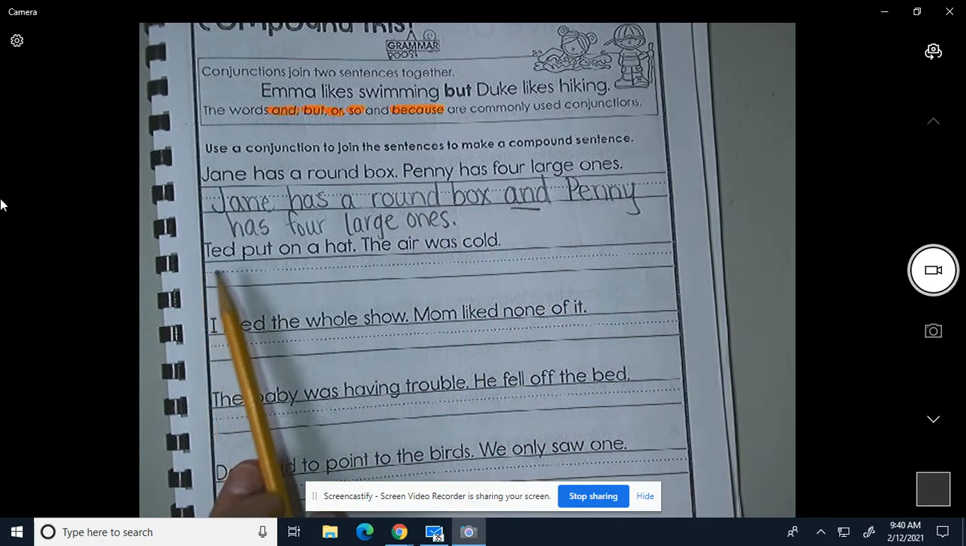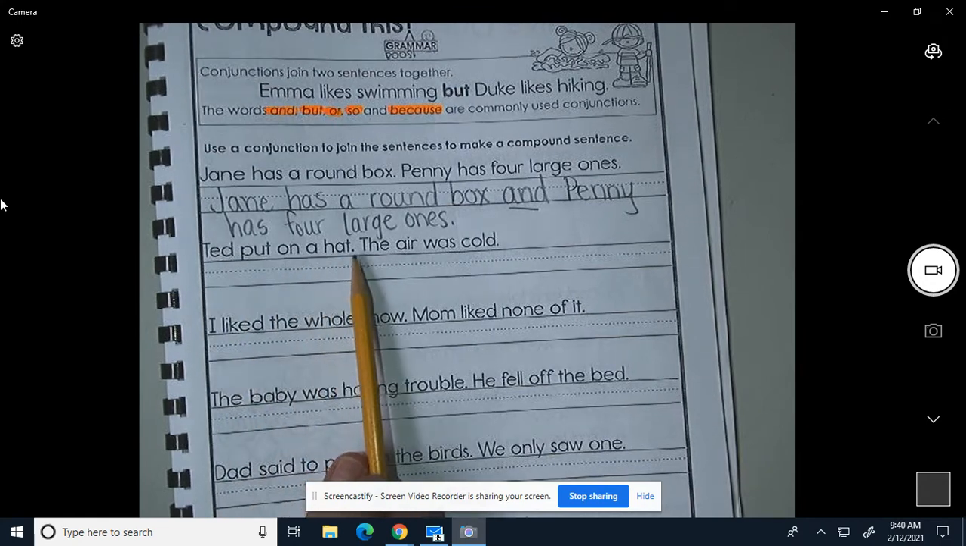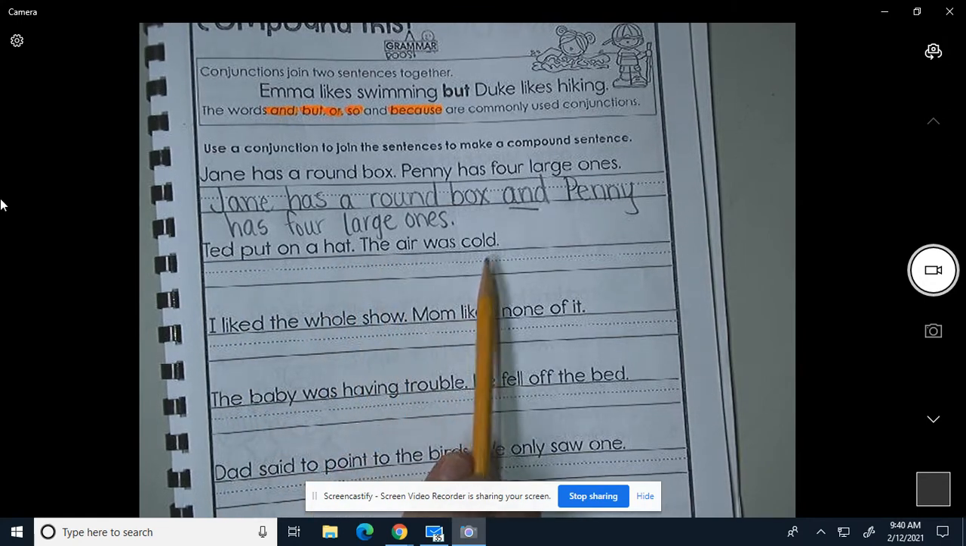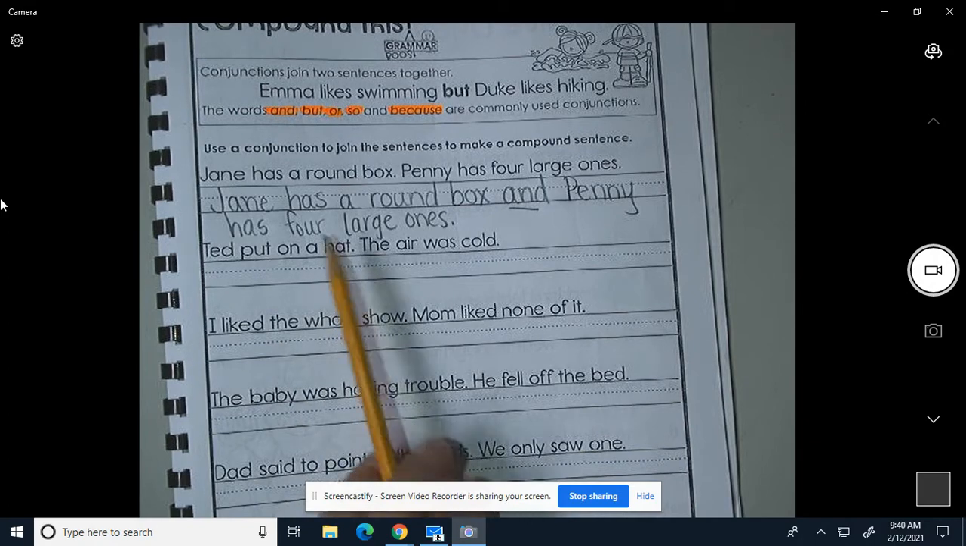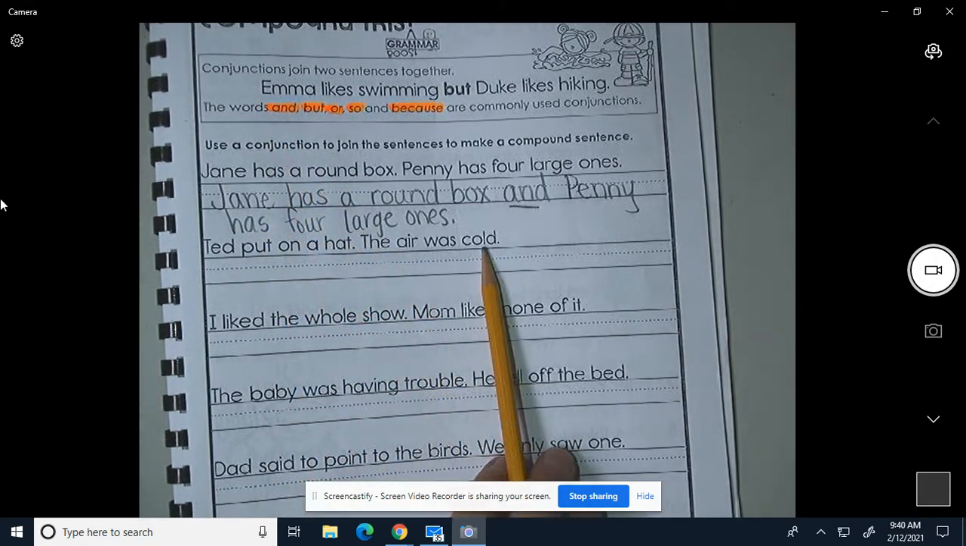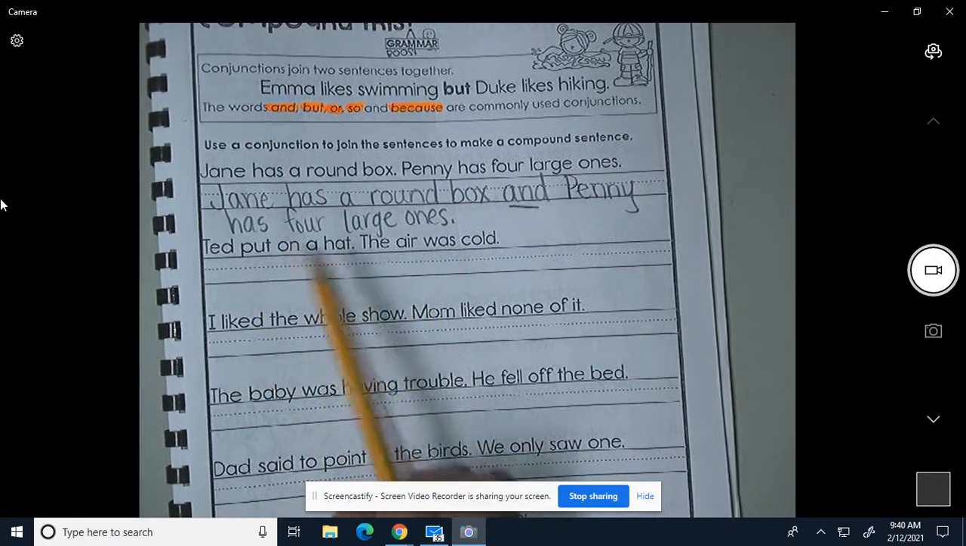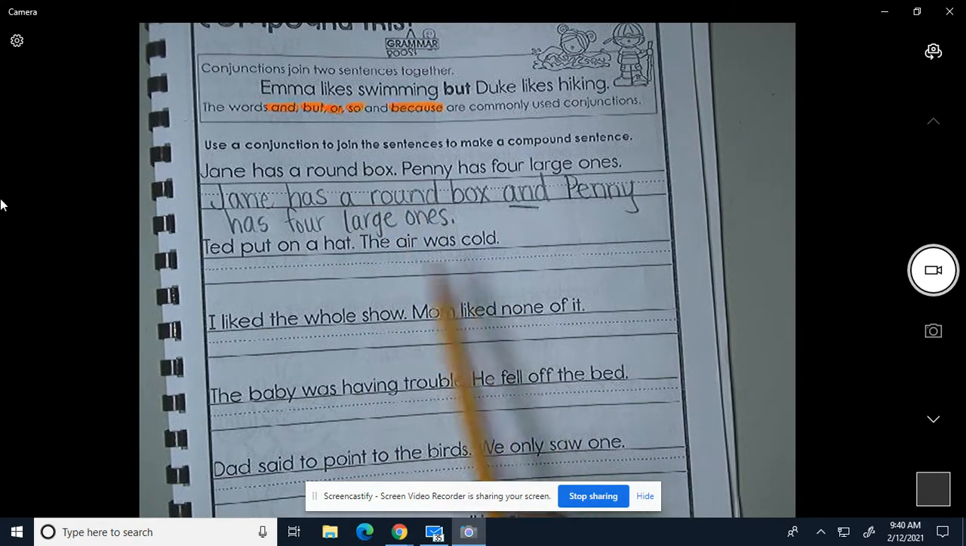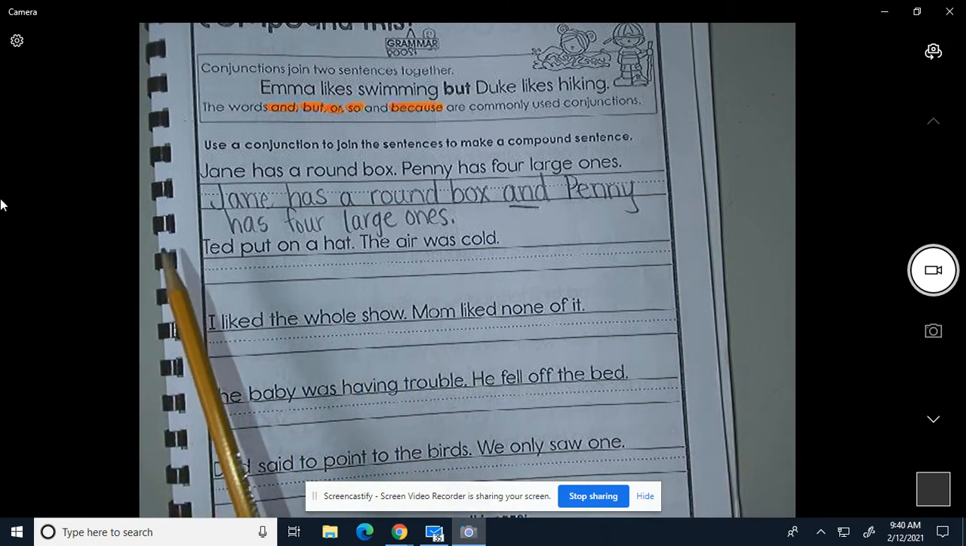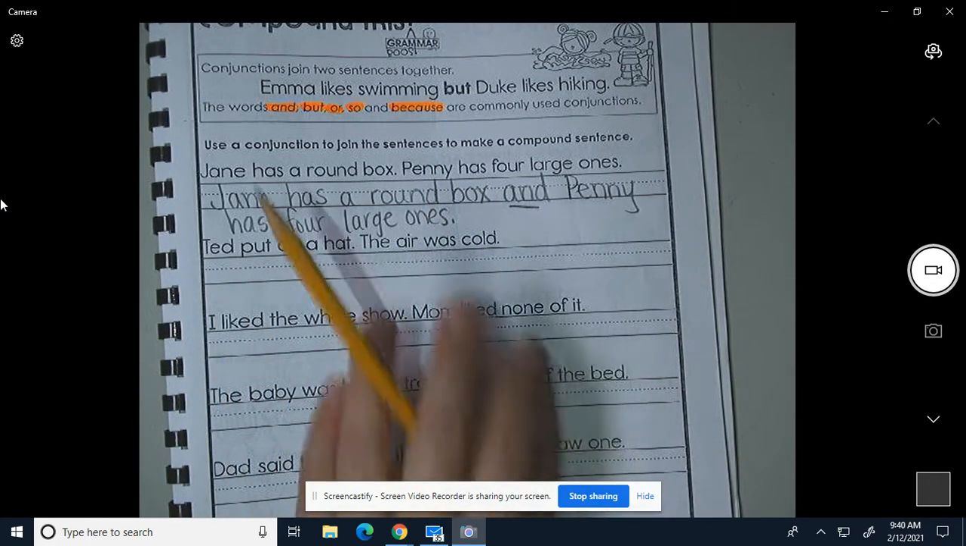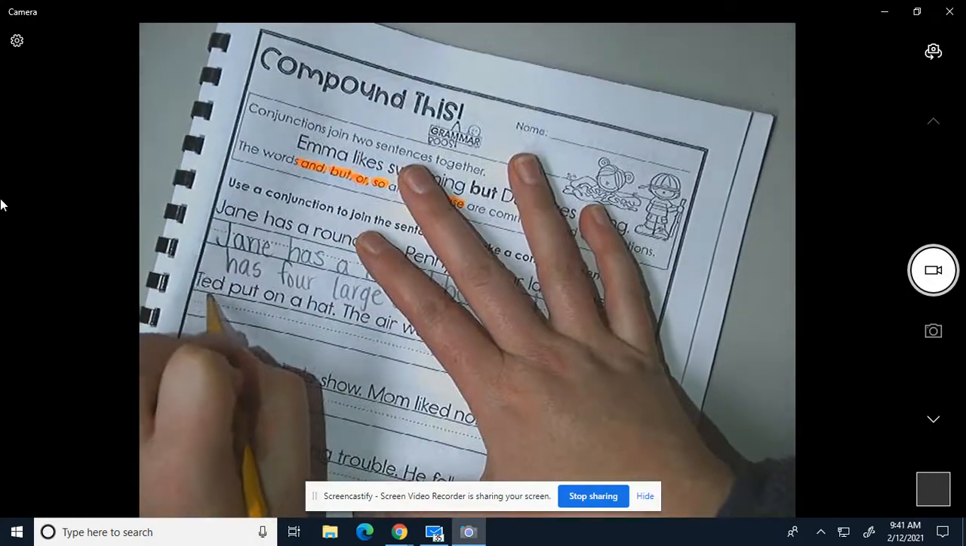Okay? Ted put on a hat. Blank, the air was cold. Ted put on a hat and the air was cold. Ted put on a hat, but the air was cold. Ted put on a hat or the air was cold. Ted put on a hat so the air was cold. He didn't do it so the air was cold. Ted put on a hat because the air was cold. Is that the reason why Ted put on the hat? Yes.